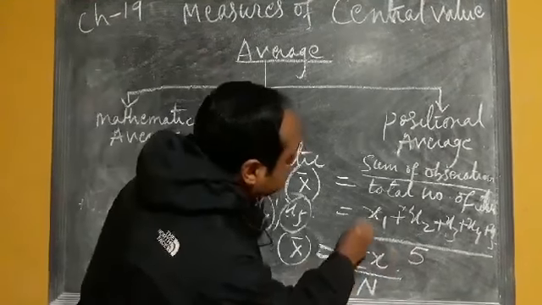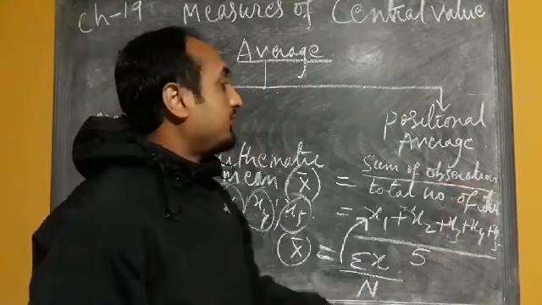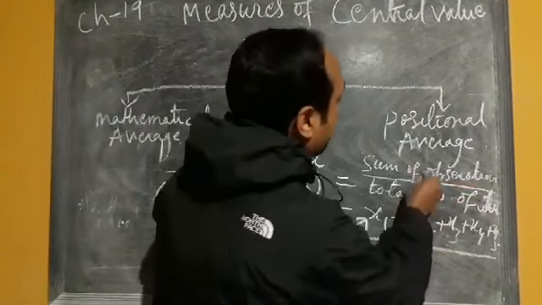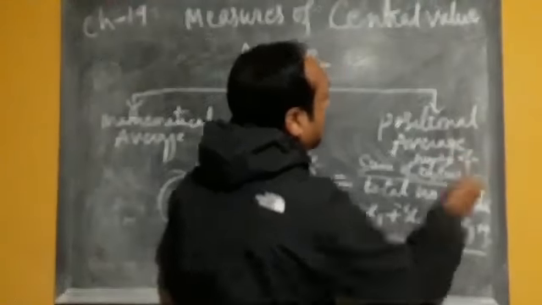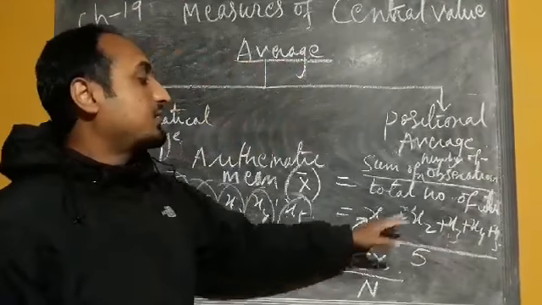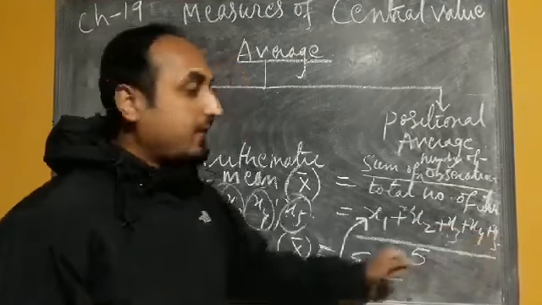What is the summation x? Summation x means the sum of the observations, that is x1 plus x2 plus x3 plus x4 plus x5 divided by 5.